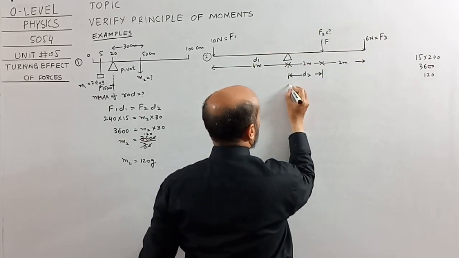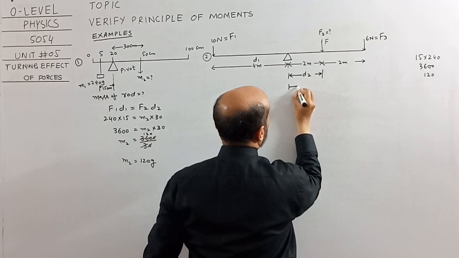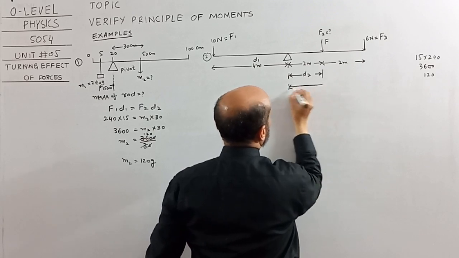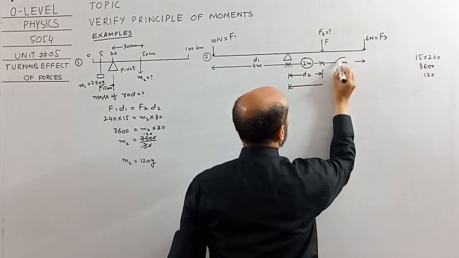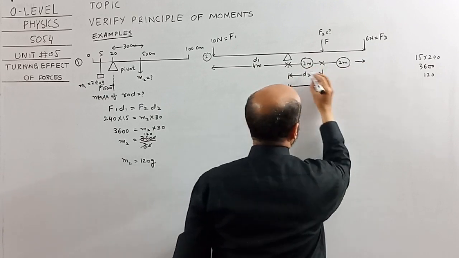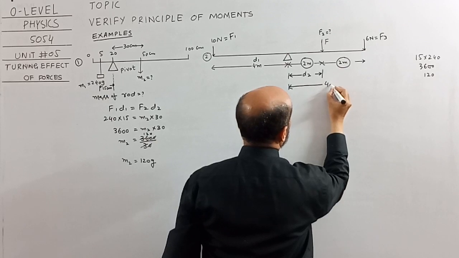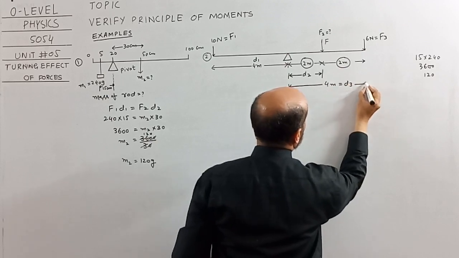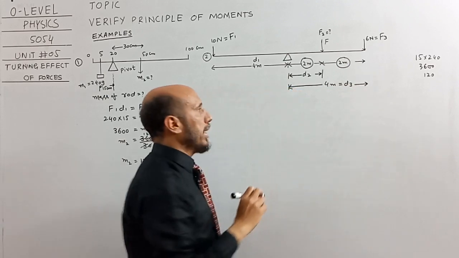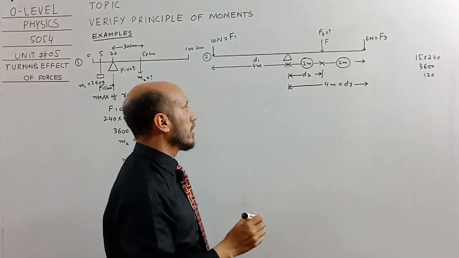So what will be the value from the pivot to the 6 Newton force? This will be equal to 2 meter, plus 2 meter, which equals 4 meter. So this will be the value of D3, and this is a critical point in this calculation.